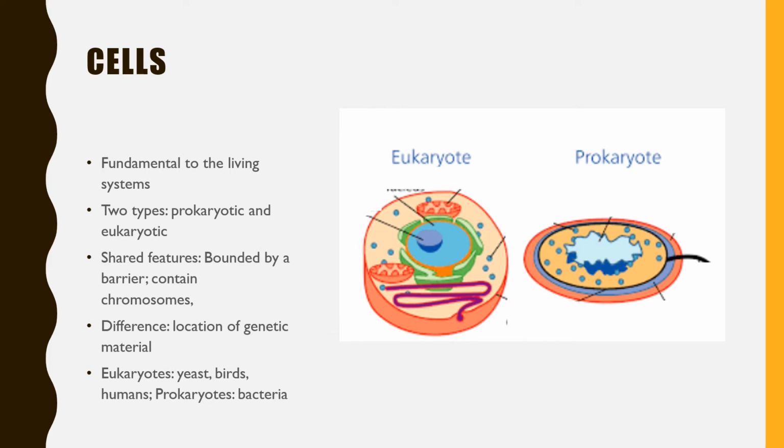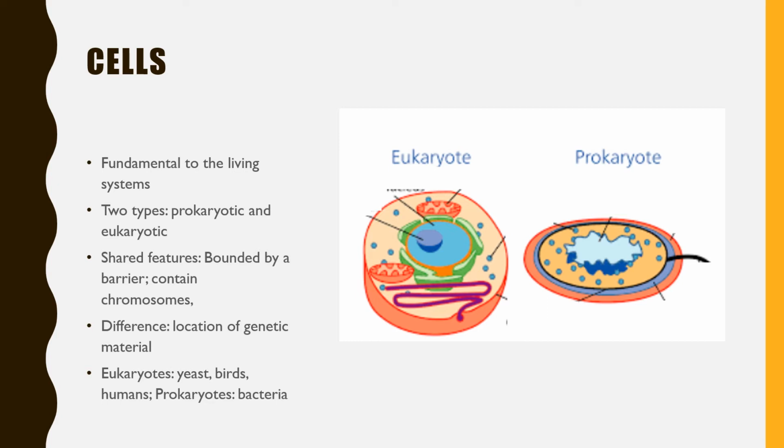Now, there are some similarities between these two types of cells as well. That is, they all are bounded by a barrier which is called plasma membrane, and they all have genetic material. So that's the similarity, and the difference is the location of the genetic material. So, for example, we humans are eukaryotes because our genetic material, which is DNA, is present inside a nucleus in our cells. Yeast, birds, trees, plants like mango tree, banana tree, banyan tree, and fish, whale, insects, these are all eukaryotes.